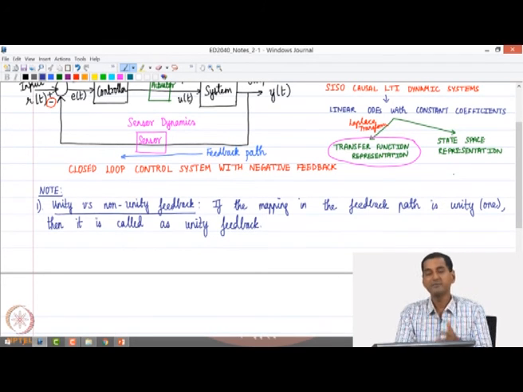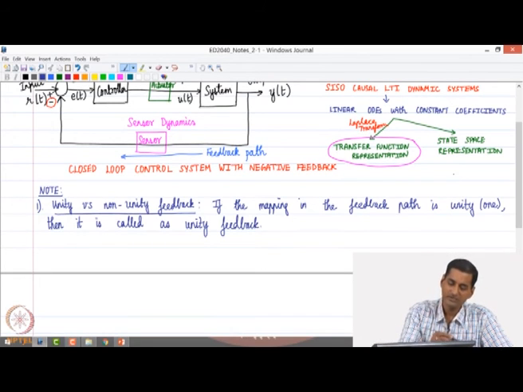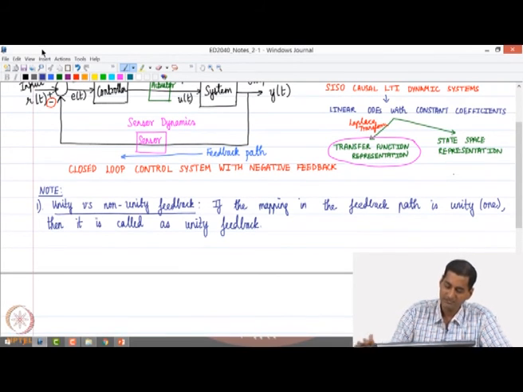Because we would have mappings in the feedback path which are going to be represented by corresponding transfer functions, and if we essentially have unity feedback, that particular transfer function for the feedback path will be 1, okay. So, we are going to learn all these ideas later on in the course, but this is a definition of what is called unity feedback, okay. So, that is something which we should remember, okay.